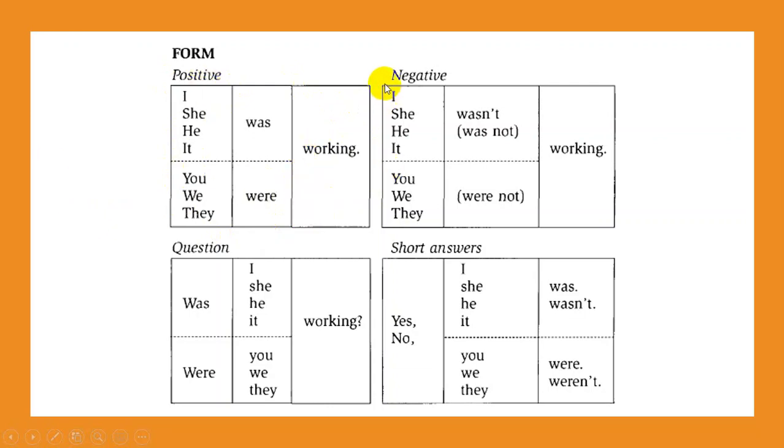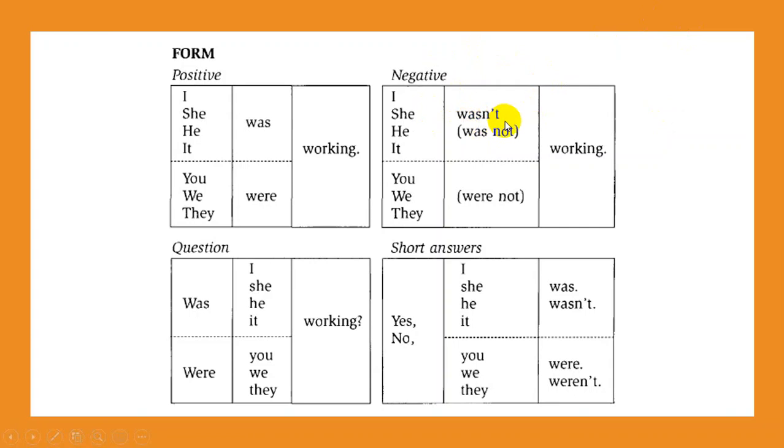Next, we have the negative form, that is I, she, he, it. It's the same as the first. In this part, we don't use was because it's negative. In negative form, we have to use was not. This is the long form. In short form, we have wasn't.